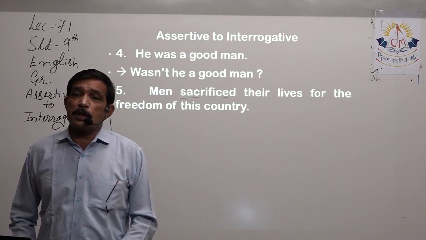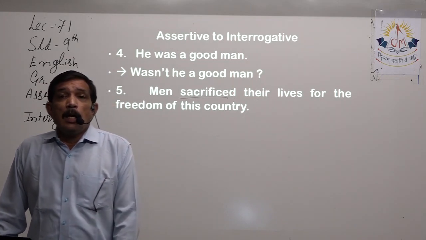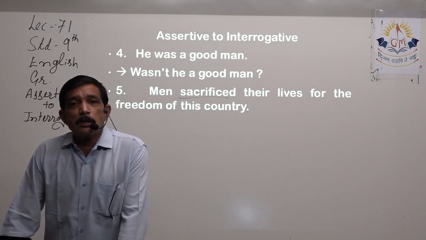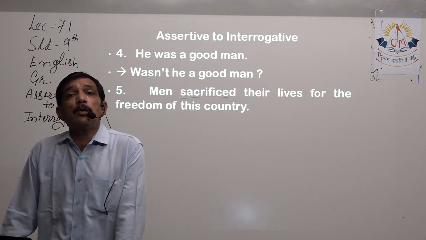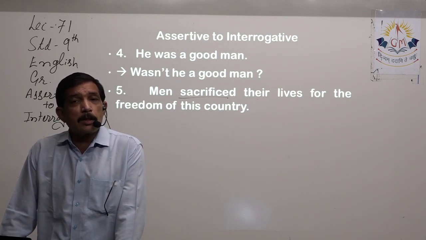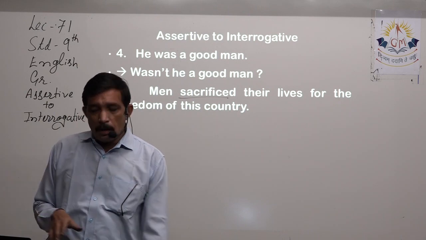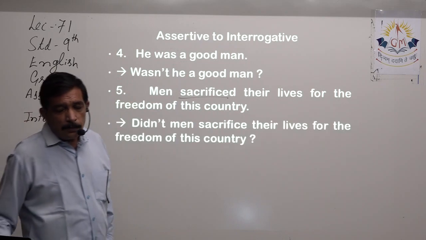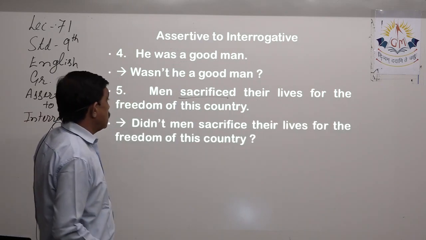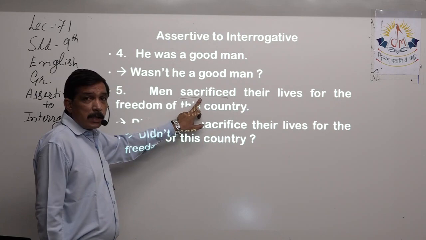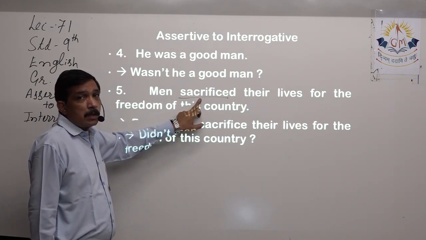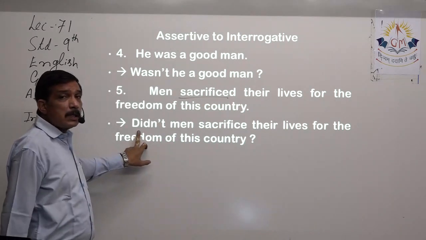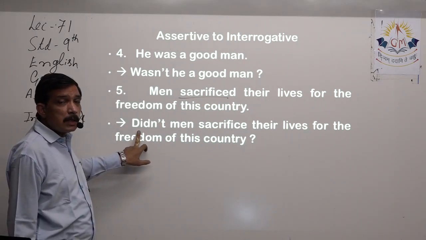In transformation of sentences, please do not get confused or nervous with the length of the sentence. See whatever length of the sentence it is, see where you have to make small change. Rest of the sentence just falls in line, one behind another. The words remain as it is. So sacrificed becomes didn't, because sacrificed is past tense. So past tense of do form is did, and negation is not there, so we will use did not, or abbreviated form, that is didn't.